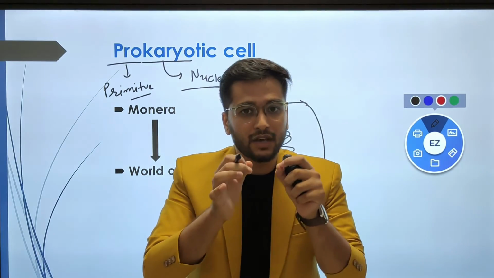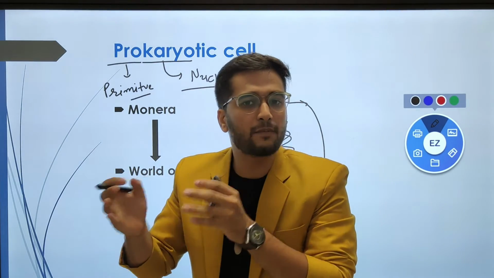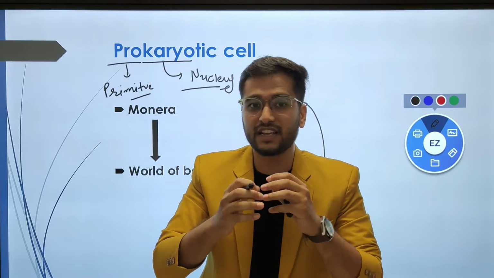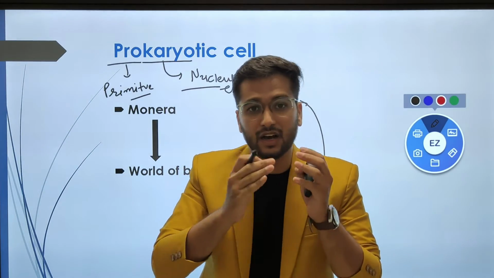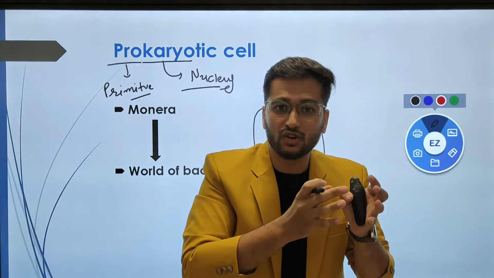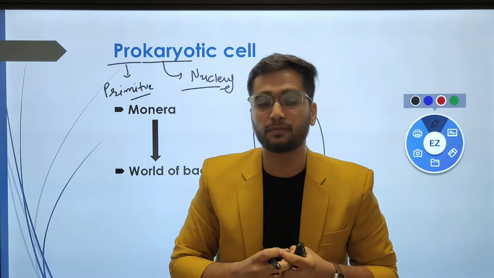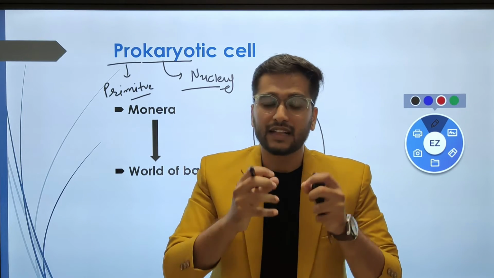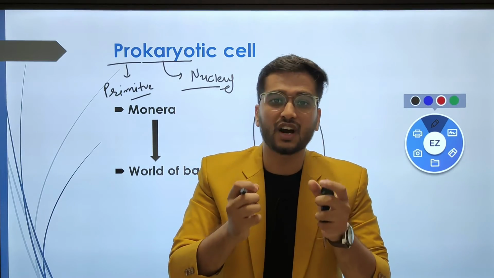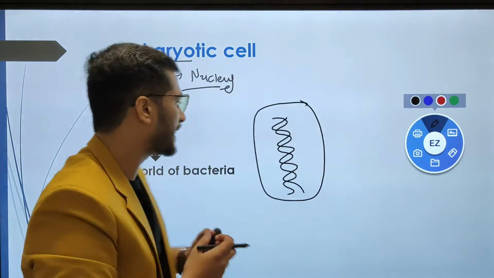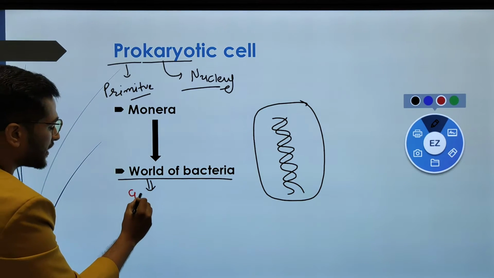As we discussed, prokaryotes first emerged on earth before, sorry, not 4.5 billion years, because 4.5 billion years is the origin of earth. Prokaryotes emerged on earth 3.7 to 3.8 billion years ago. At that particular time, the atmosphere and climate of earth were very drastic, and under that condition the bacteria were known as archaebacteria.